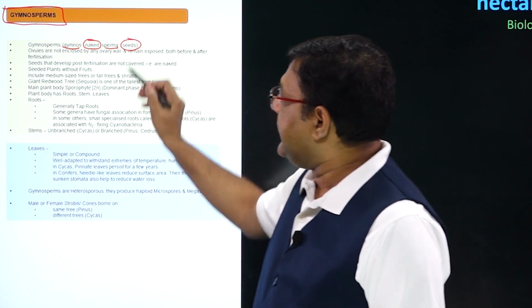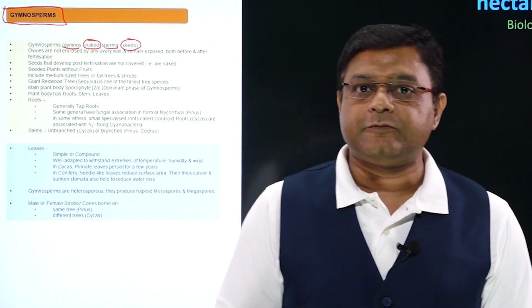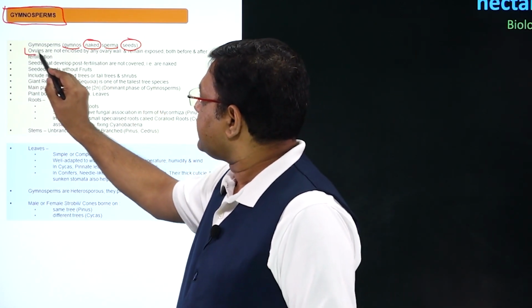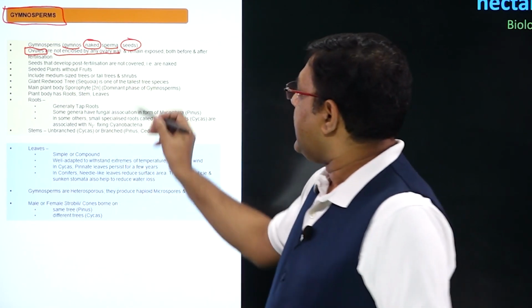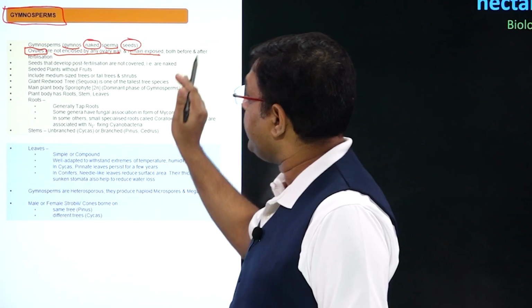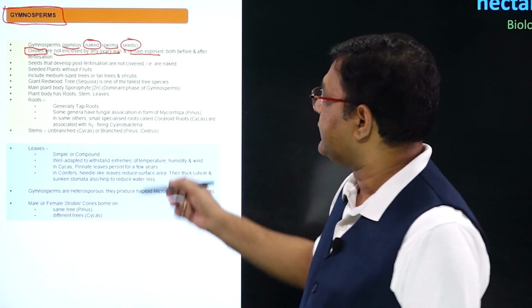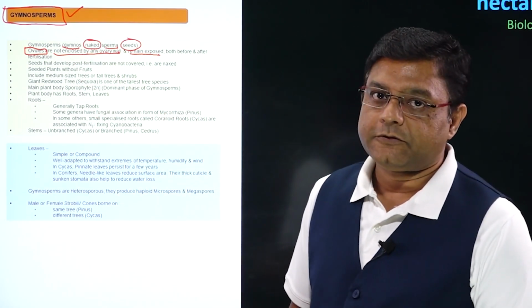The meaning of naked seed is that normally, if we talk about angiosperms, the seeds are enclosed by the ovary wall. In this case, ovules are not enclosed by any ovary wall, and that is why seeds will remain exposed both before fertilization and after fertilization, and that is why we call these plants gymnosperms.